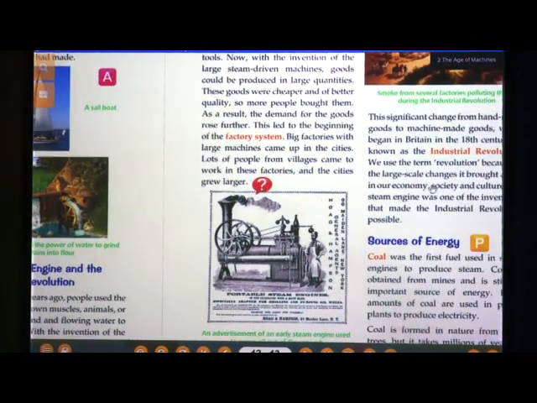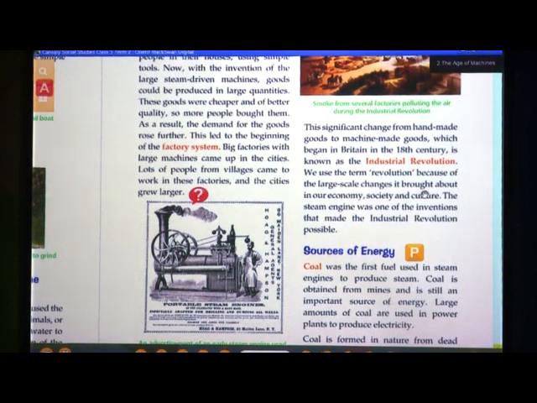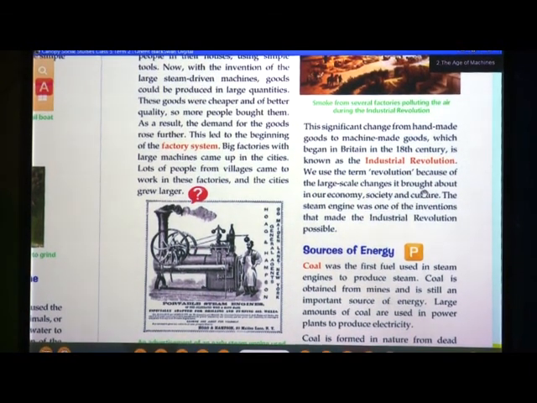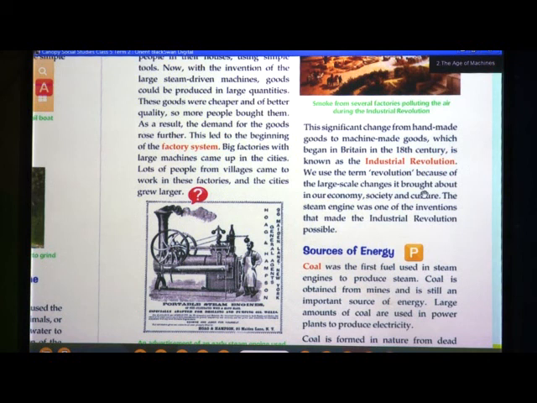Then we had seen the industrial revolution. Earlier, people used to make goods with their hands. It was handmade, right? From handmade, they started making things in industries, in factories. The things which were made by their own hands, using few machines, were very costly, and the production was very limited.